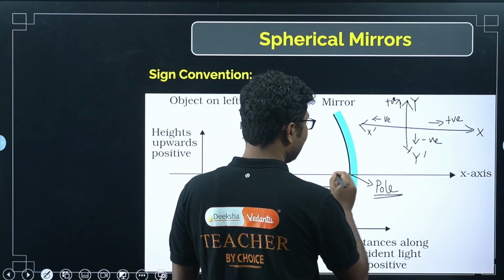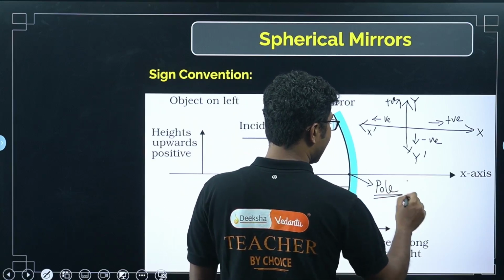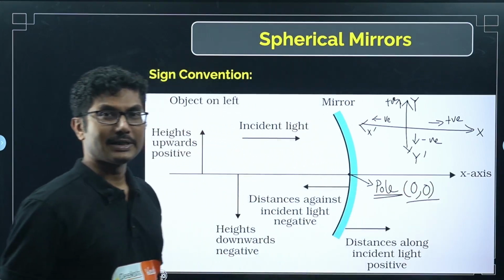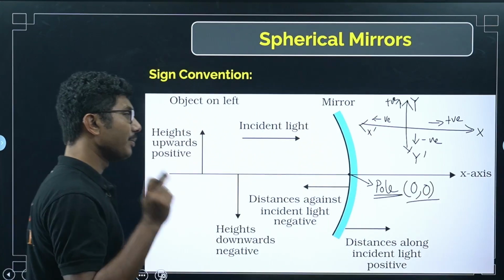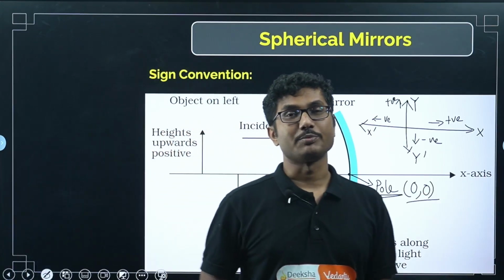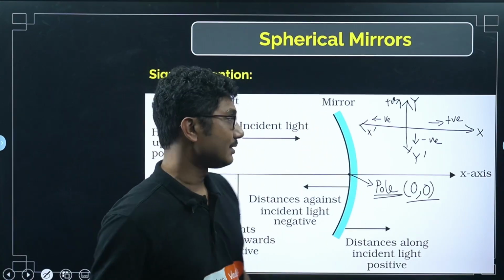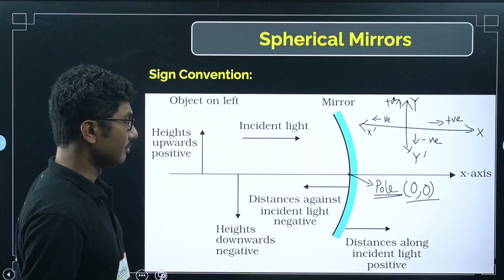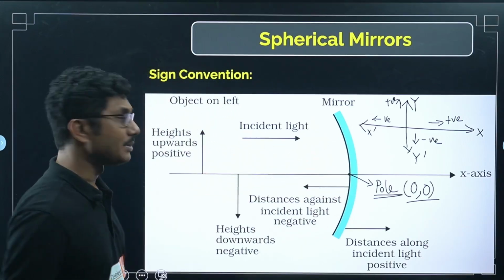This is a point that is considered as the origin, 0, 0. So this pole is basically your origin, okay. Some books mark it as P, some books mark it as O, and that is fine. This point, the center of the mirror, and this axis is called the principal axis, right?